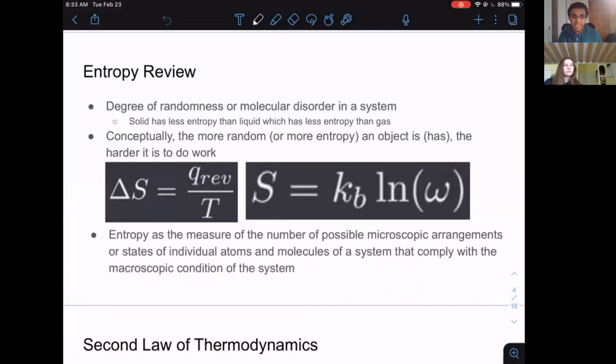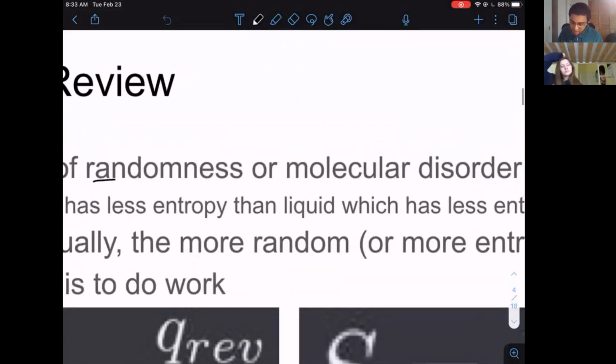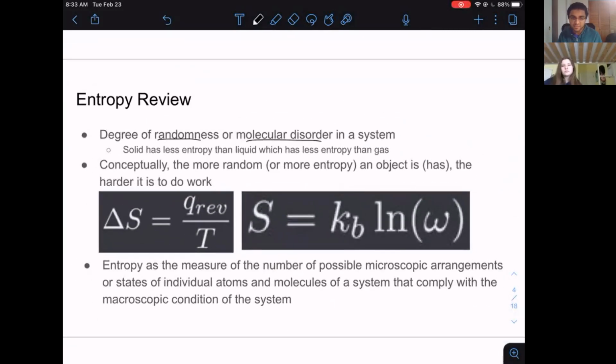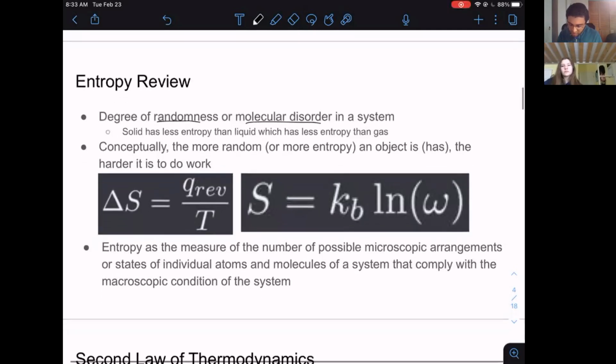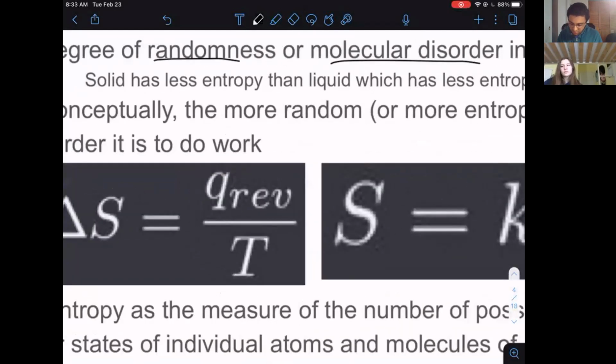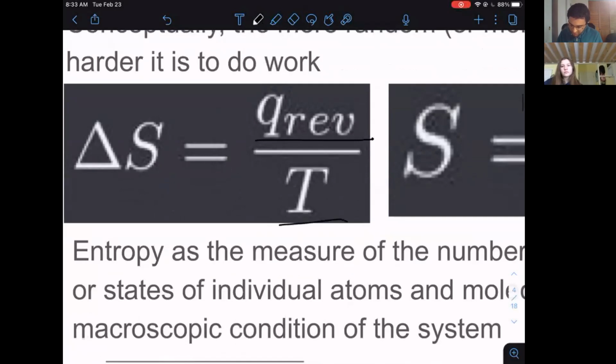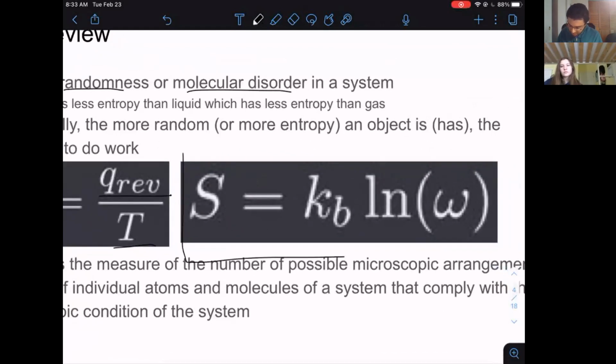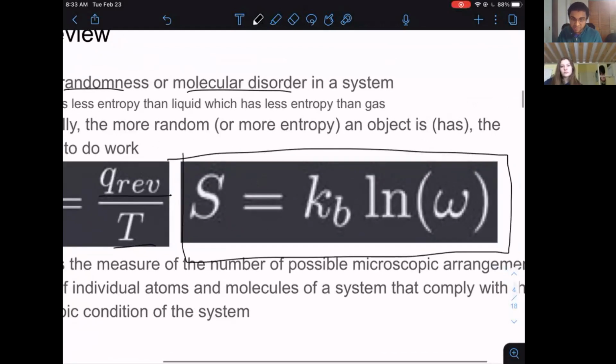We're going to start with some review regarding the idea of entropy. Entropy is randomness or molecular disorder, right? We give the example of solid, liquid, and gas, where the gas has the most entropy and a more random configuration, and the solid is more fixed and has less entropy. And the more entropy the object has, the harder it is to do work. We can show it to be the reversible heat over the temperature, but there's this famous configuration by Boltzmann regarding the microscopic arrangements, omega.